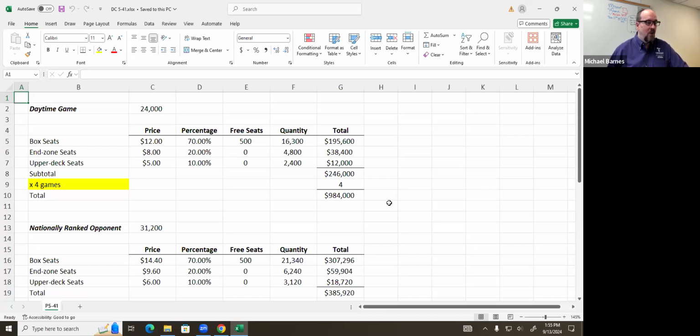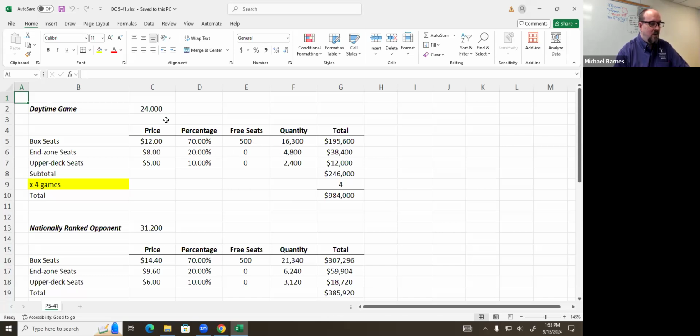So daytime games, there were 4 of them. They had 24,000 ticket sales, which they broke down as follows. 70% were in the box seats, 20% were in the end zone seats, and then 10% were in the upper deck seats. They also had the free seats that you had to remove from there. So basically, it's just 70% times 24,000 minus 500 is 16,300.